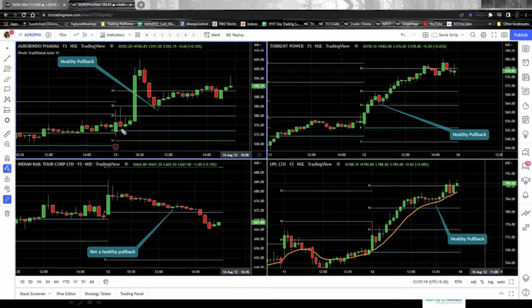So what happened on this particular day, on 12th of August 2022? The market opened, right? It was a decent green candle. The next one was again with a huge wick on the top side, which might tell you that Auto Pharma is not in a mood to go up, it might fall.